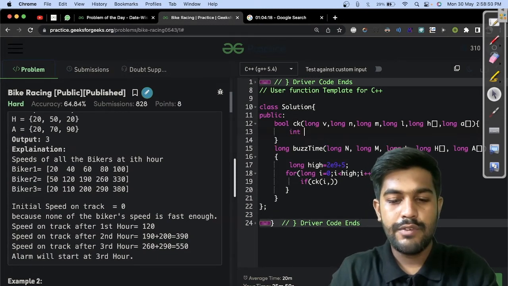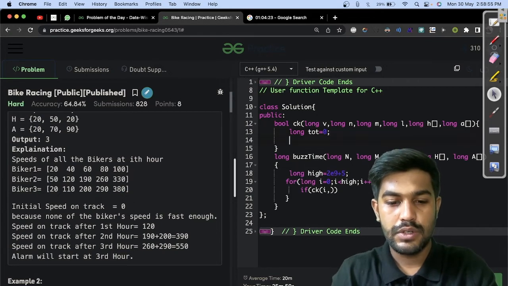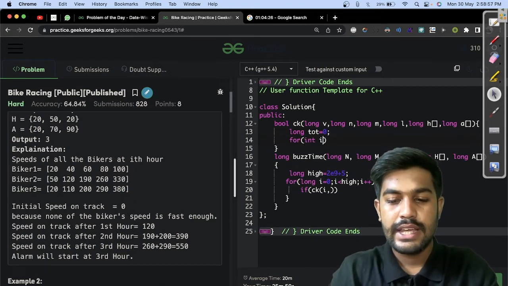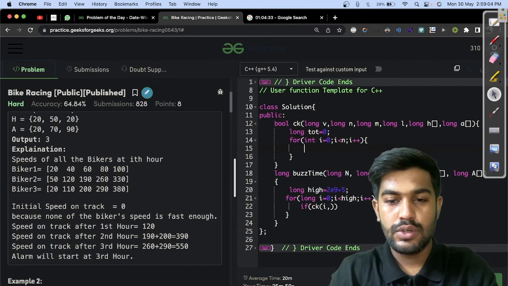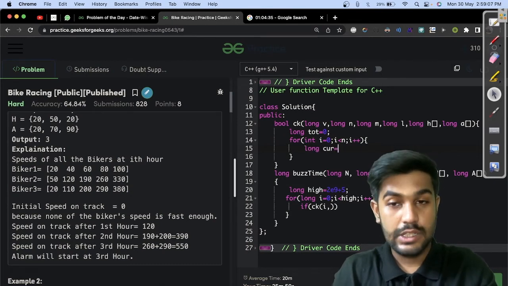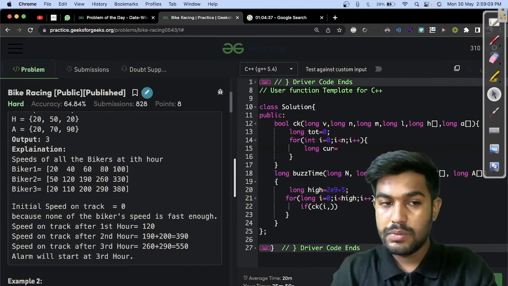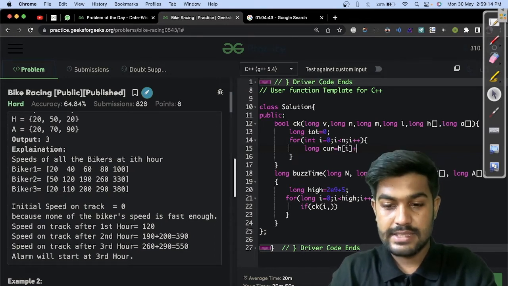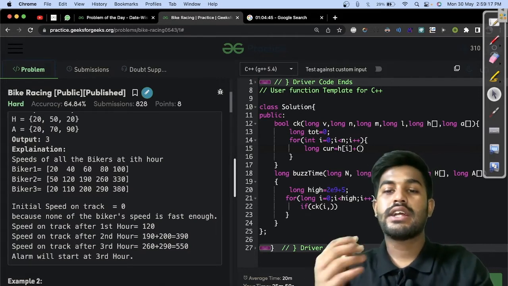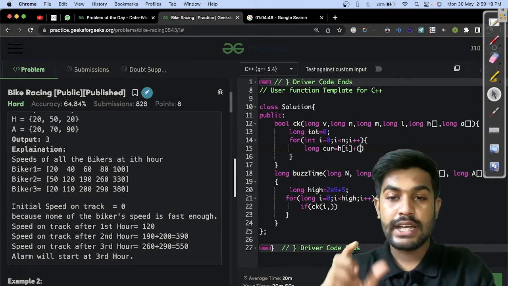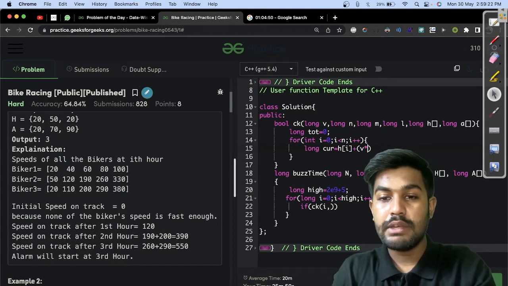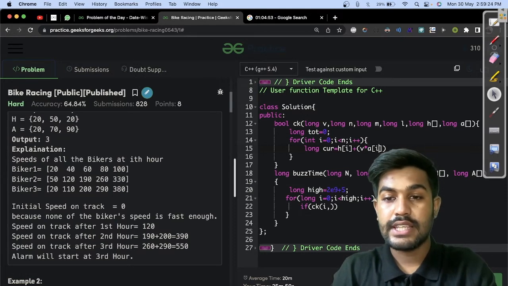Fair enough. Now we have the total sum, so long total would be equal to 0. Now we iterate: int i is equal to 0, i is less than n, and i plus plus. Now the current speed: long current is equal to the initial speed of the bike, that is given by h of i, plus the value v multiplied by the number of acceleration, that is a of i.